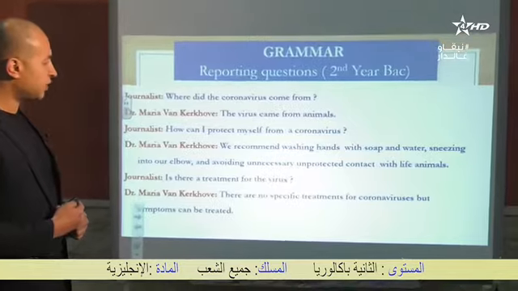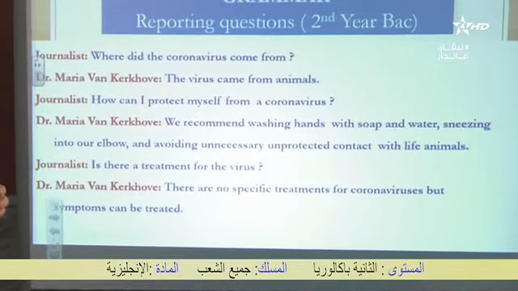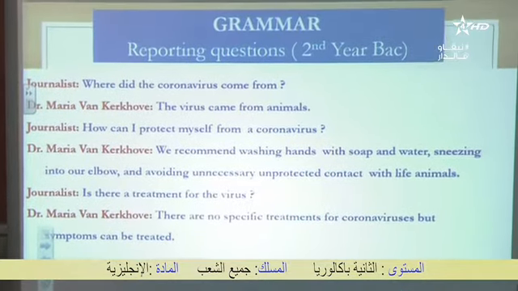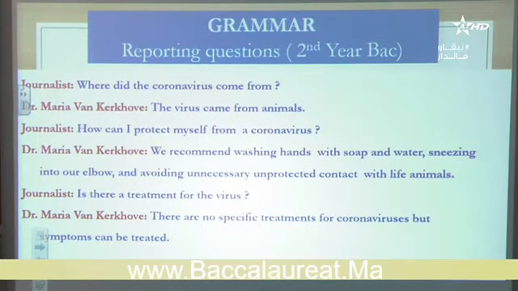Doctor: we recommend washing hands with soap and water, sneezing into our elbow, and avoiding unnecessary and unprotected contact with live animals.